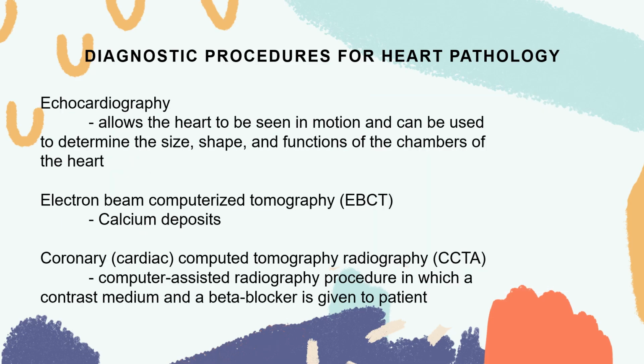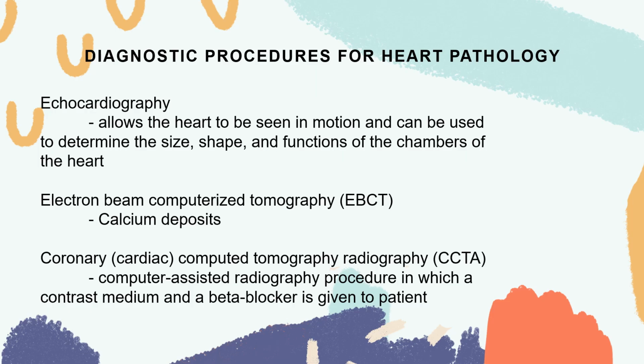Next is your echocardiography. It allows the heart to be seen in motion and can be used to determine the size, the shape, the function of the chambers of the heart, the volume and velocity of blood pumped from the heart, and the status of the heart valves. The presence of birth defects and abnormalities of the pericardium can also be seen.